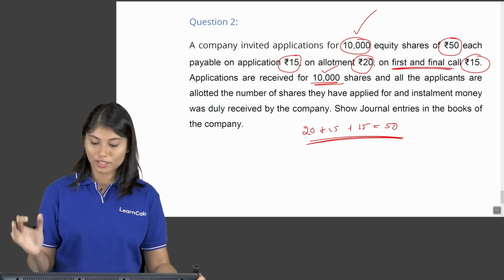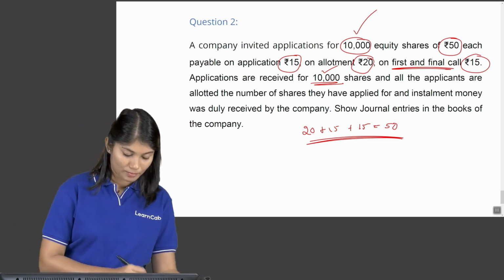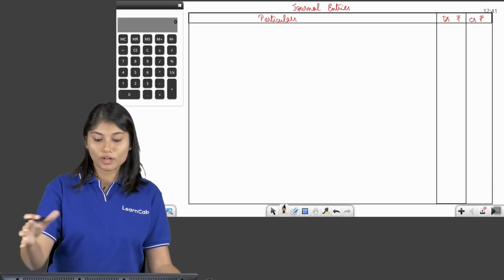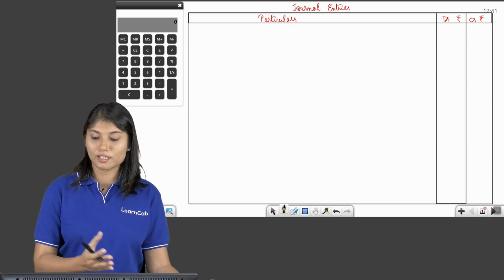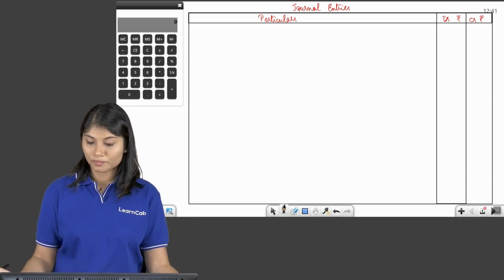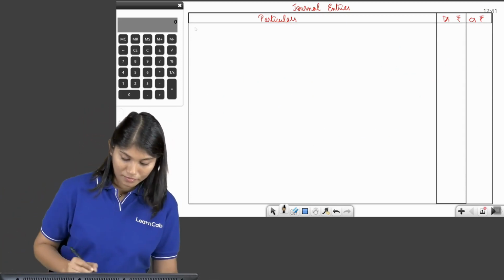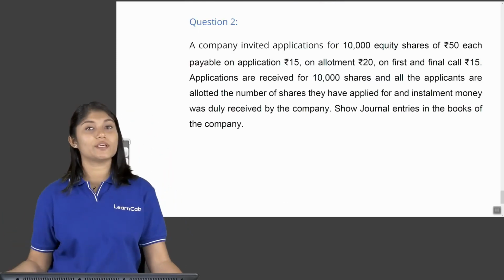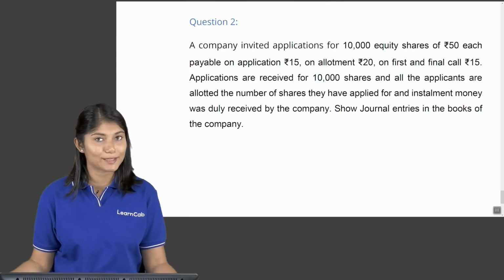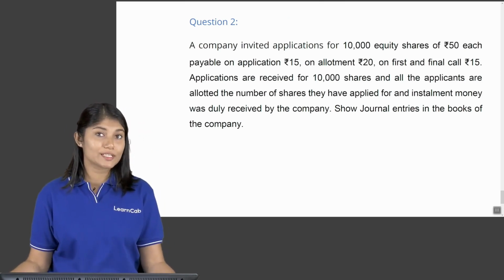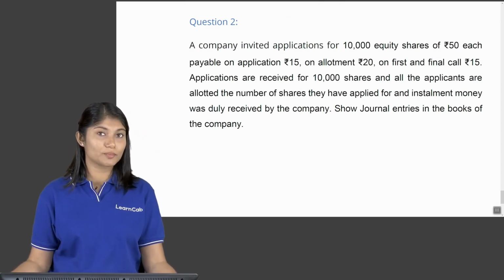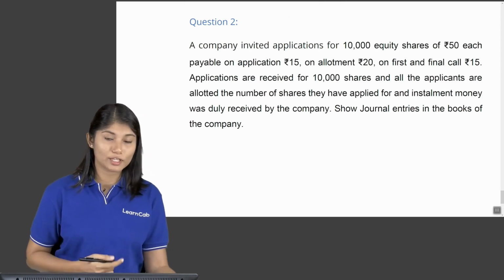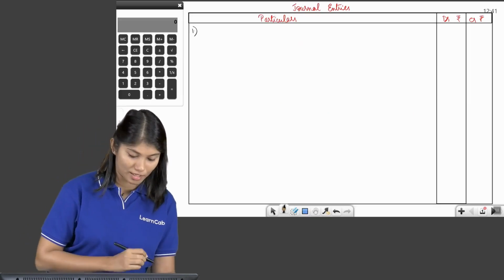So now you have to pass journal entries according to this. So we will go to our working. We have drawn a format of journal entries. Particulars is there, debit column, credit column. Let us start. Our first entry. What will our first entry be? For receiving the application money. Now for receiving application money, what is the entry? Money is coming in, right? So bank account debit to equity share application account.